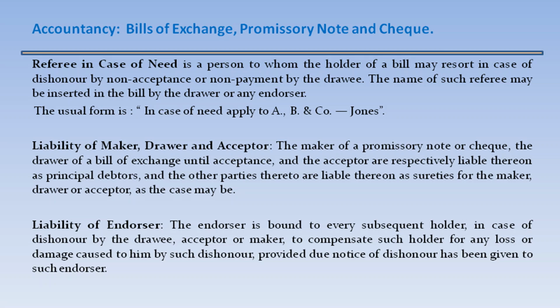Liability of maker, drawer and acceptor. The maker of a promissory note or check, the drawer of a bill of exchange until acceptance, and the acceptor are respectively liable thereon as principal debtors, and the other parties thereto are liable thereon as sureties for the maker, drawer, or acceptor, as the case may be. Liability of endorser. The endorser is bound to every subsequent holder in case of dishonor by the drawee, acceptor, or maker to compensate such a holder for any loss or damage caused to him by such a dishonor, provided due notice of dishonor has been given to such endorser.